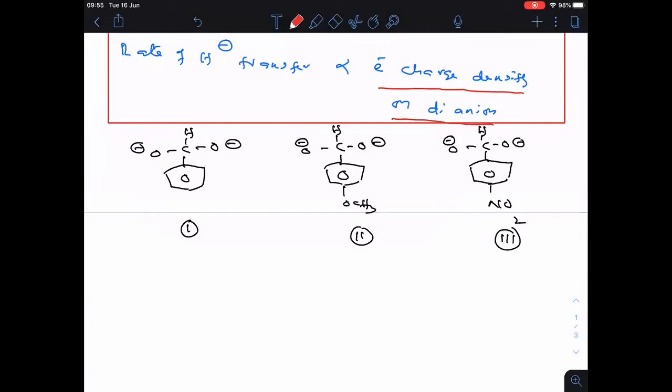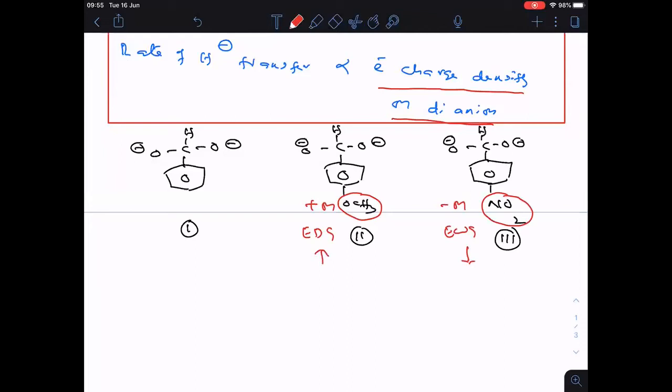In the second one, a plus M group is there. Plus M group means electron donating group. Electron donating groups will increase the electron charge density. Here the NO2 group is minus M group, that means an electron withdrawing group. Electron withdrawing groups will decrease the electron charge density.